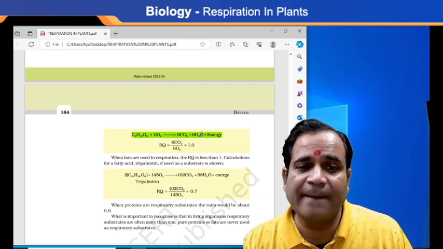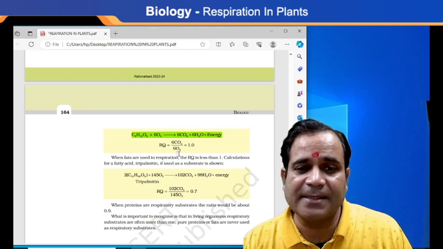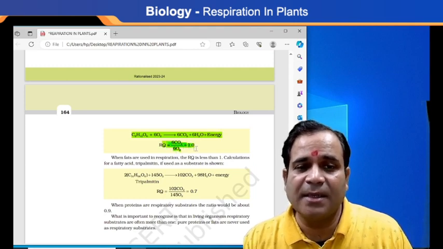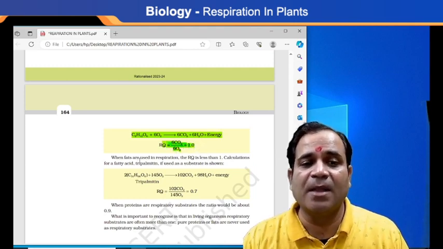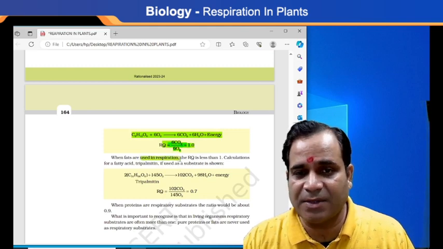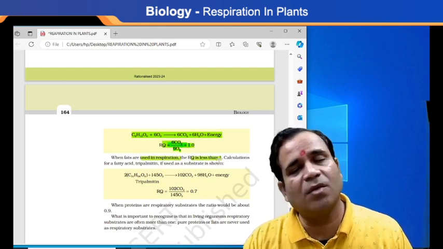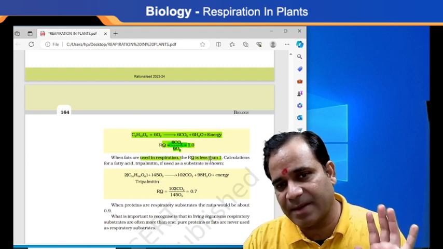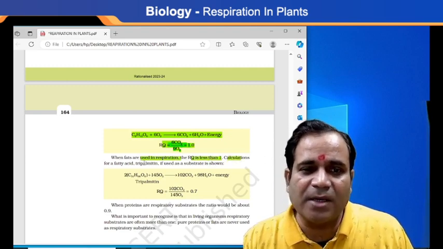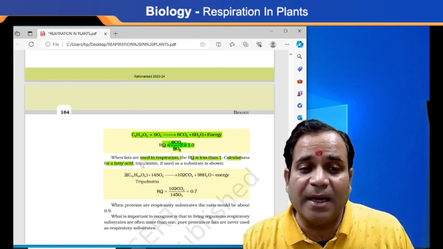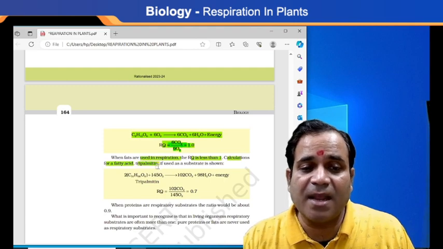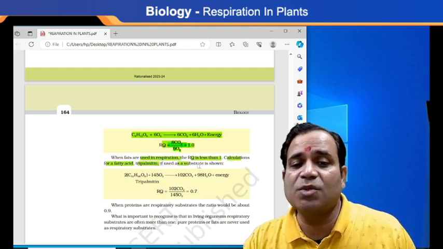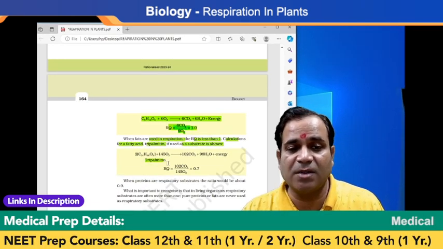Getting my point? Yes. So, how much is the respiratory quotient? 1. So, when fats are utilized in respiration, the RQ is less than 1. You know, whenever we eat fat, the respiratory quotient is what? Less. Take the calculation for a fatty acid, tripalmitin. It is used as a substrate as shown in the figure, my dear.